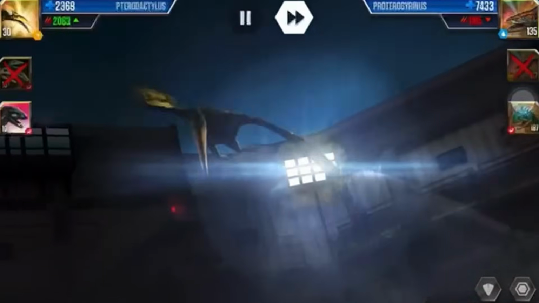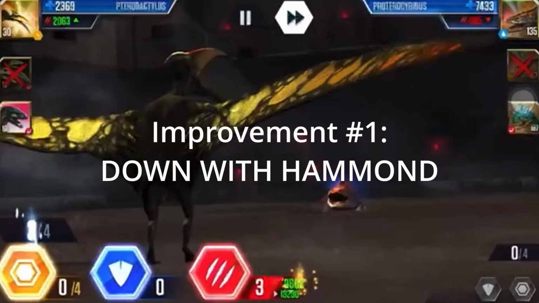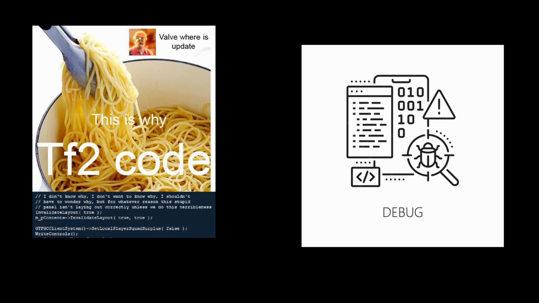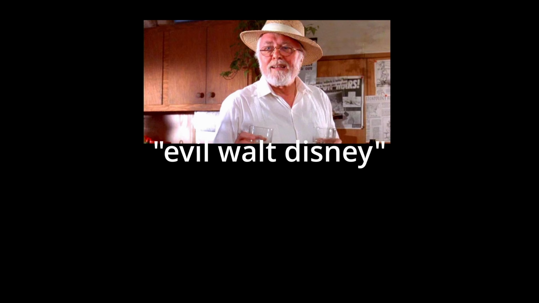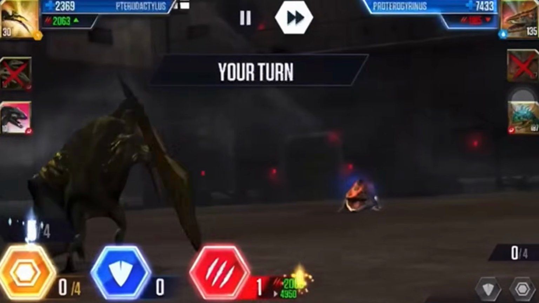As doomed as the park is, we're gonna try to find a couple fixes for the major issues. If there's two things that everyone hates, it's spaghetti code and bugs. Not fun to deal with. To be fair, this is more at the fault of the evil Walt Disney for treating his employees like trash. It is very much possible for a software engineer to come across someone who's just not well versed in tech.